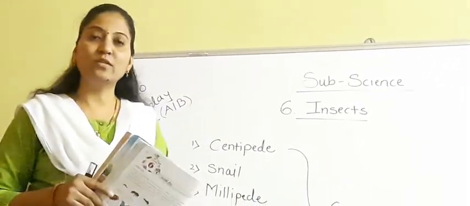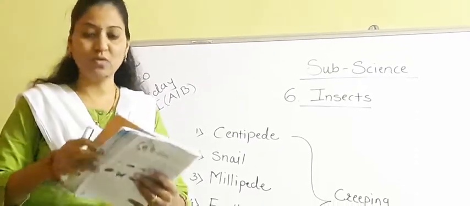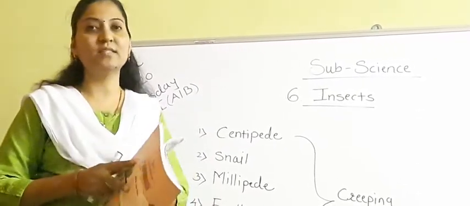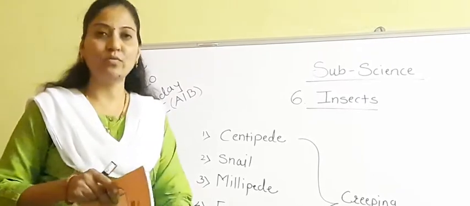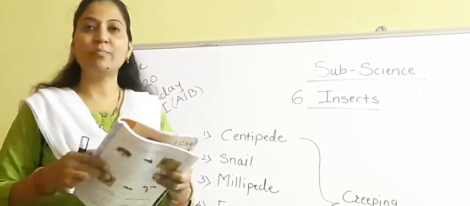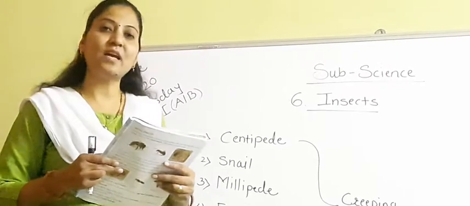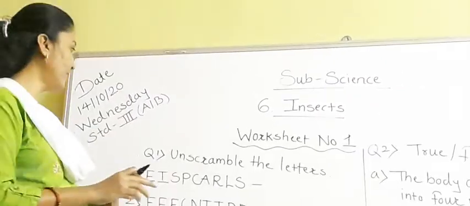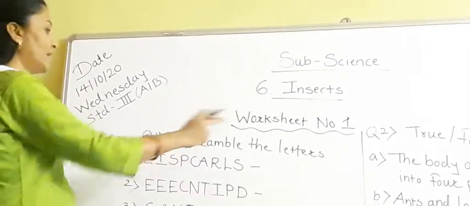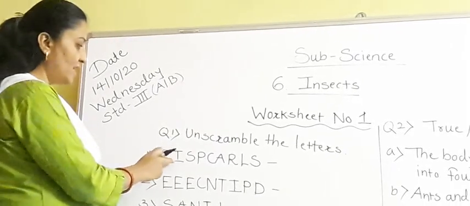Now we are going to solve worksheet number 1. So open page number 60. You have to write down the answers. Take your pencils in your hand and start writing with me. See, the first question is to unscramble the letters. Now the first one is